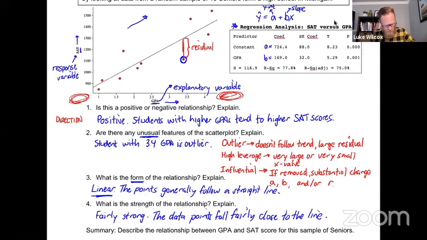In number 2, we were trying to identify unusual features. In number 3, we were trying to define the form of the relationship. And in number 4, we were talking about the strength of the relationship. So listen, these are the 4 things that you want to make sure you address when you see a question that says describe the relationship between 2 variables.